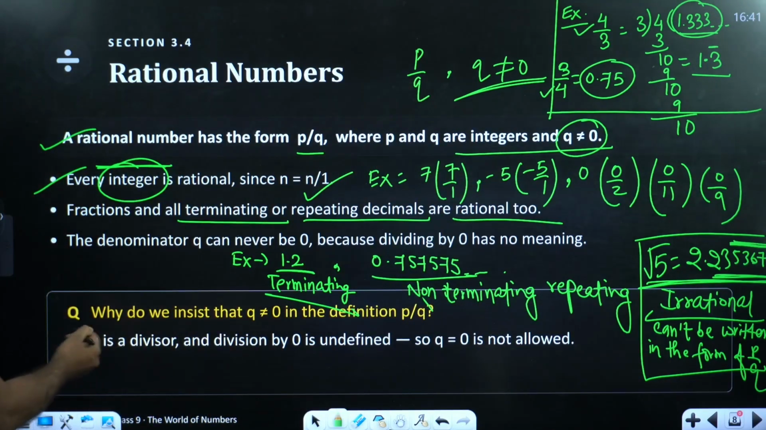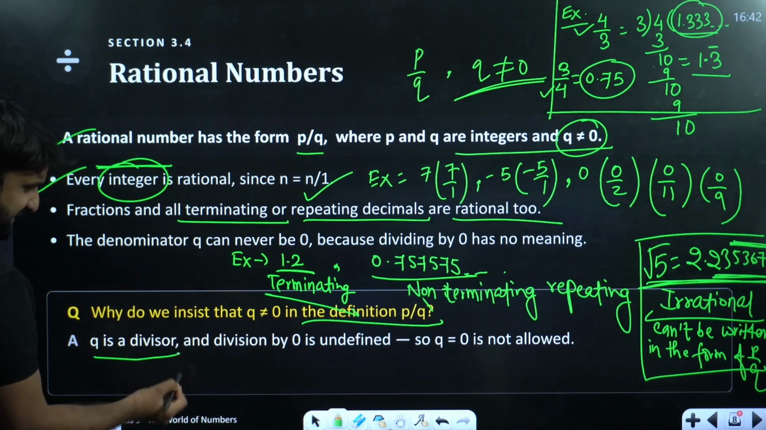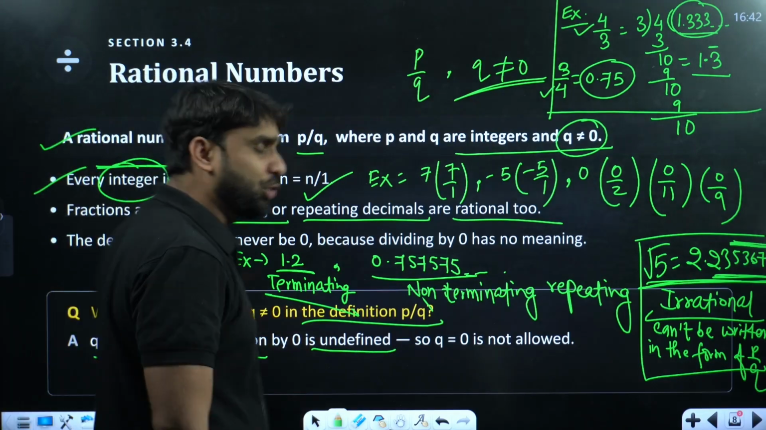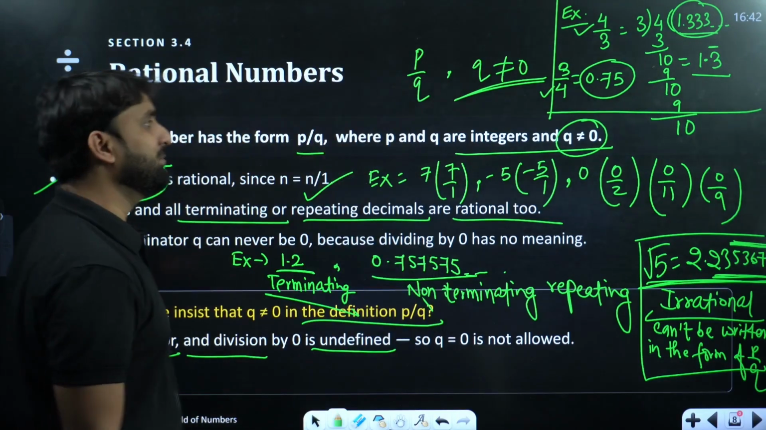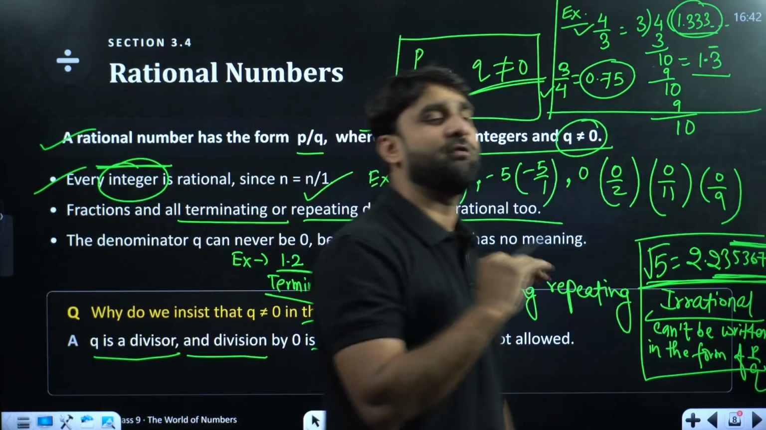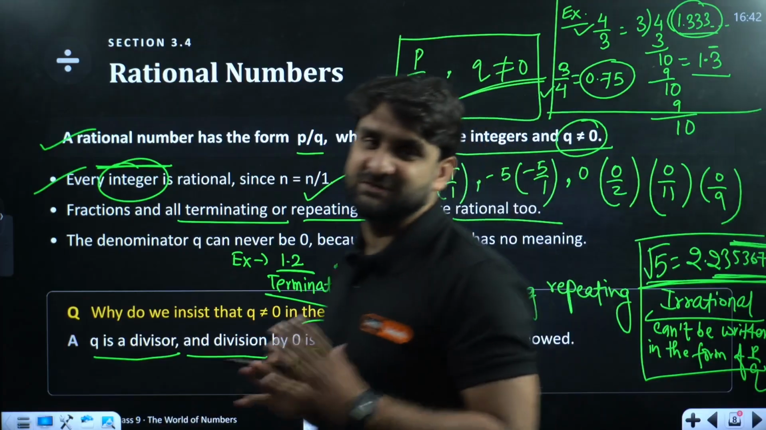So the question is, why do we insist that Q is not equal to 0? I have already told you the definition, because Q is a divisor and division by 0 is undefined, we all know, so Q can't be equal to 0. So this is the format of a rational number, when the numbers can be written in the form of P by Q, where Q should not be equal to 0. I hope this is clear to all.